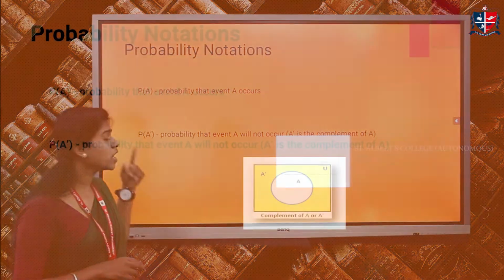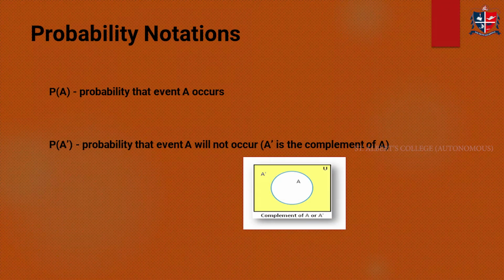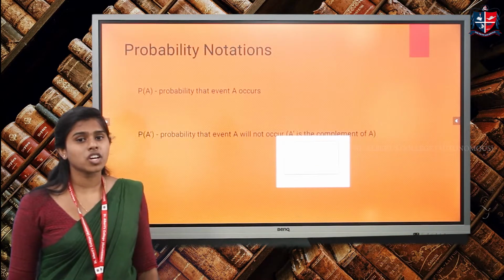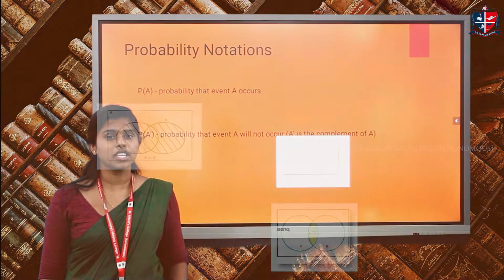And next is P of A complement. P of A complement is the probability that event A will not occur. That is, A complement is the complement of A. Here in this diagram, the universal set is represented by the yellow portion and the circular portion represents the event A. And A complement is the universal set minus A. Another way to find P of A complement is: P of A complement is equal to 1 minus P of A.